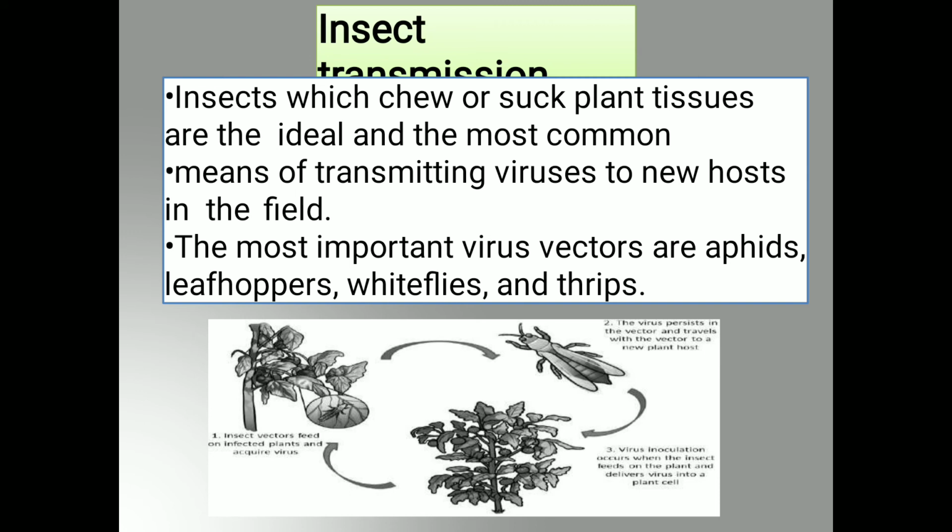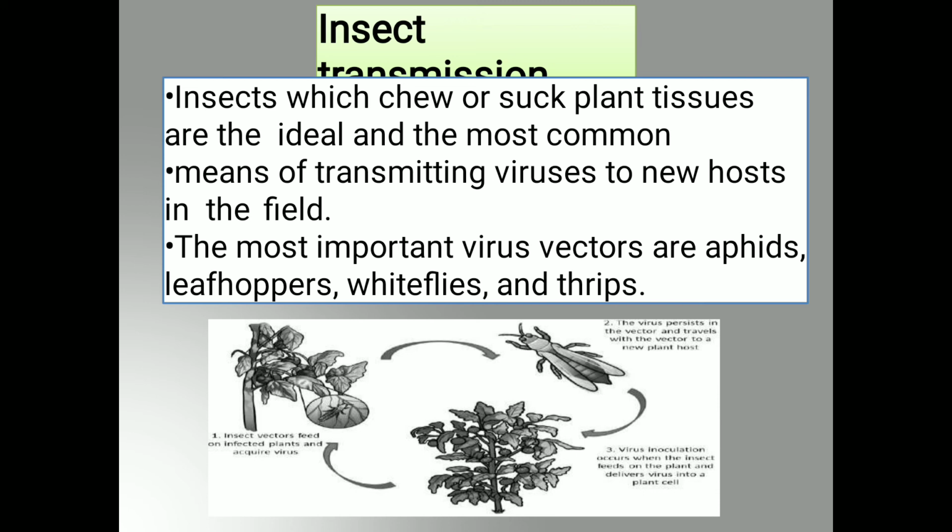First we'll discuss insect transmission. Some sucking or chewing type of insects, for example aphids, jassids, thrips, grasshoppers, suck the sap from the infected plant.